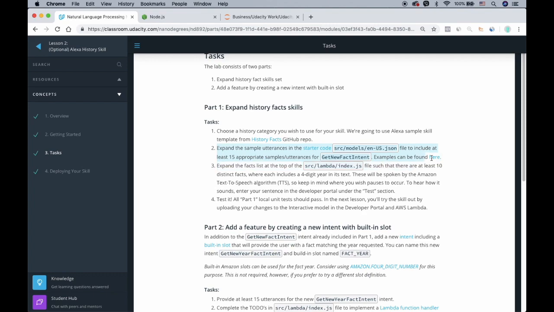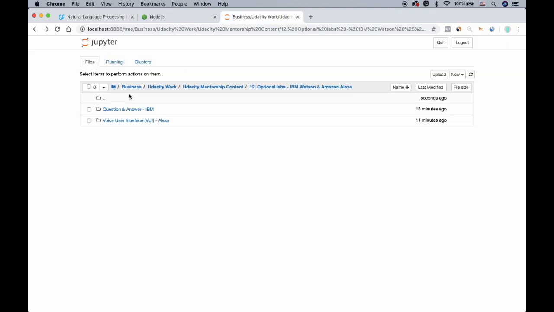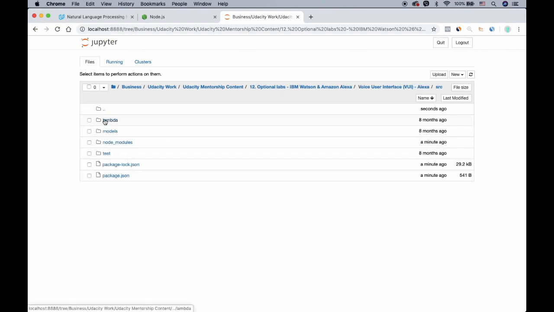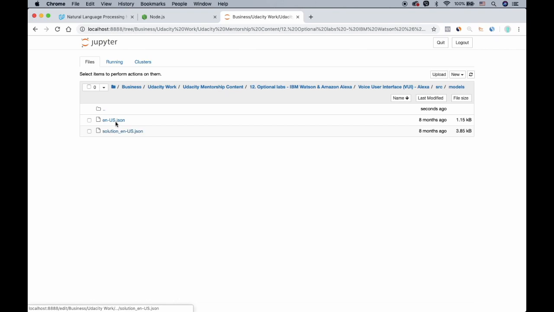The second step says expand the sample utterances in this starter code, source models en-US JSON file, to include at least 15 appropriate sample utterances. So let's do this. Let's go to the source models en-US. So voice user interface Alexa source models en-US JSON.